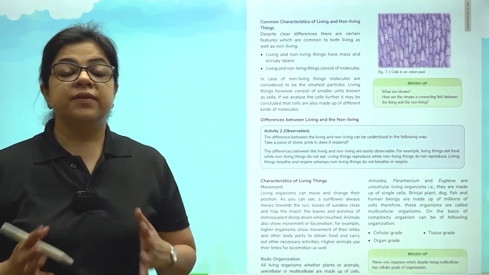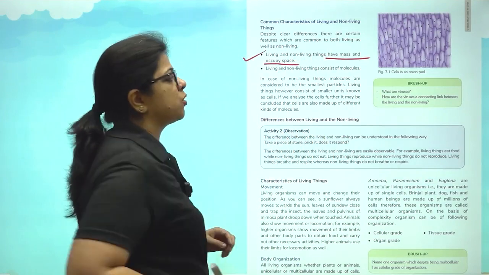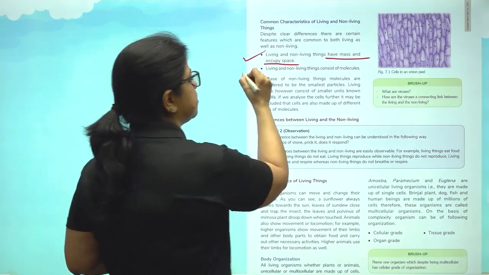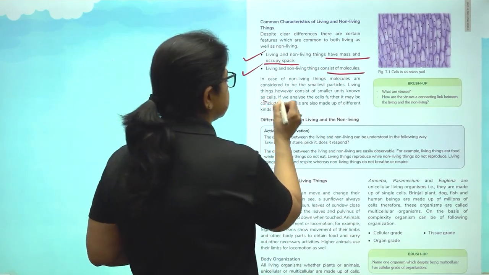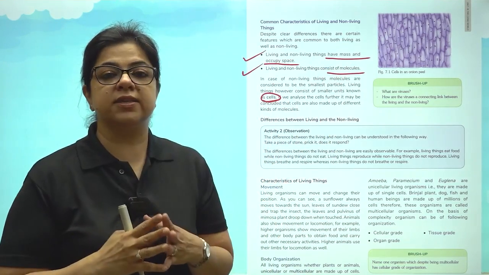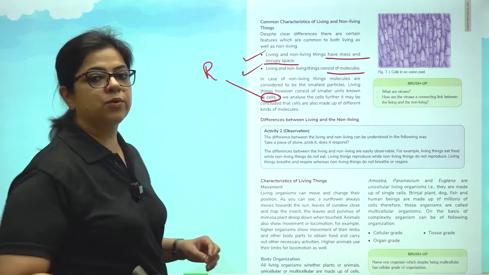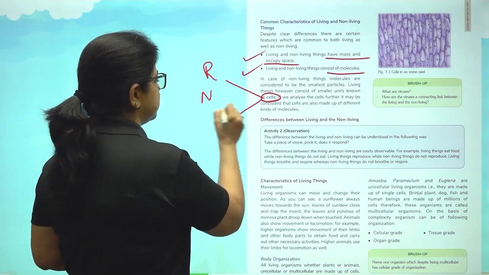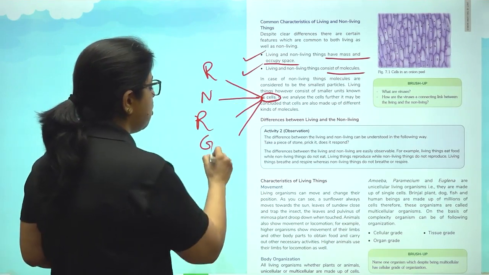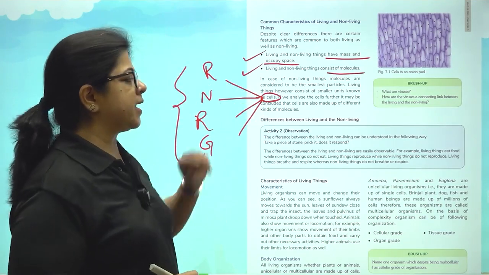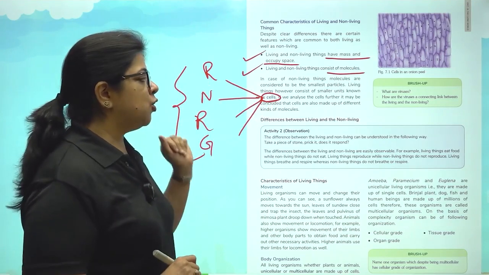Common characteristics of living and non-living things. So first, living and non-living things both have mass and occupy space, and both are made up of molecules. But in living things, the tiniest unit is known as a cell. So the processes that we were talking about, respiration, nutrition, reproduction, and growth, all these processes take place inside the cell. This is the first difference between living and non-living things.